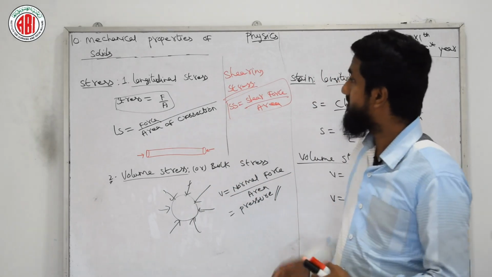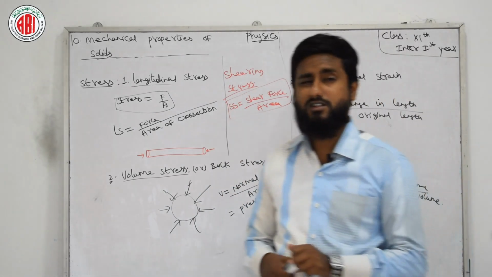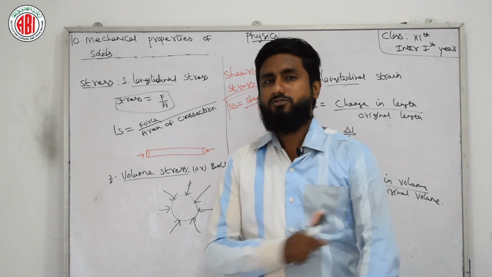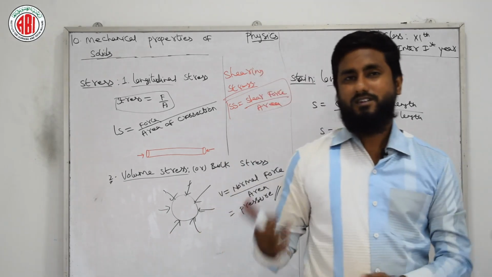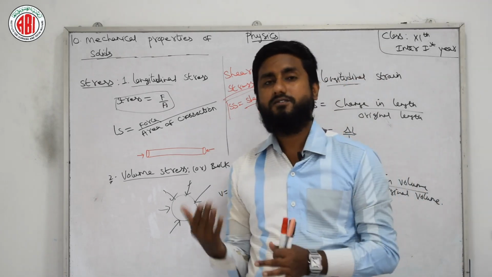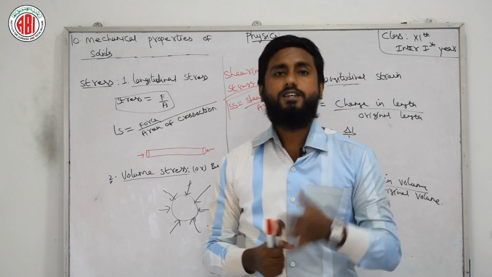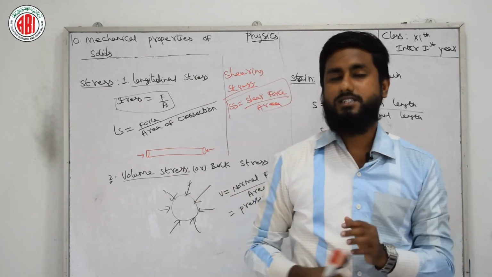I am ending part 1 of this chapter, but I want to give a glimpse because you are learning this chapter for the first time. Usually I am not summarizing, but in this session I want to. We started our chapter, mechanical properties of solids, with the definitions of elasticity and plasticity.